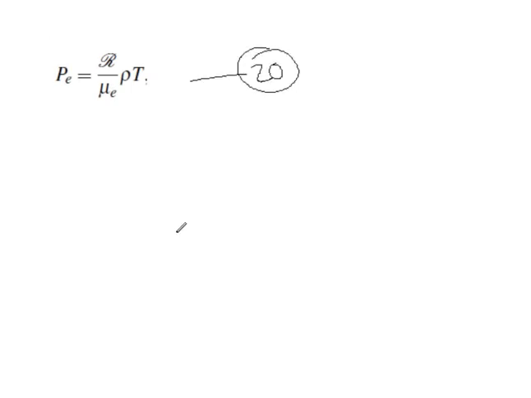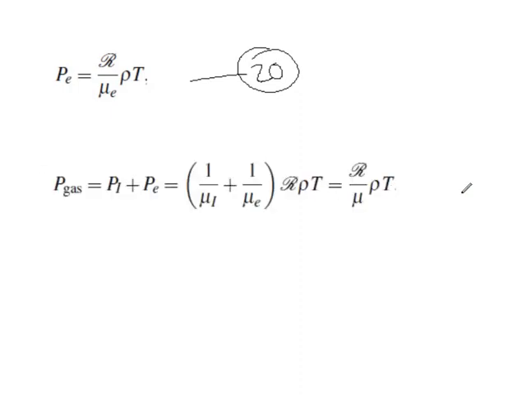So that total gas pressure, yes, the total gas pressure, now we are talking about it. So, the sum of ion and electron pressure is given by this final quantity, equation 21.